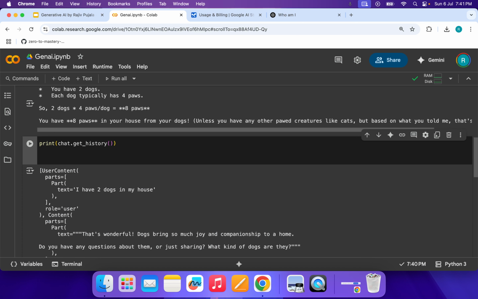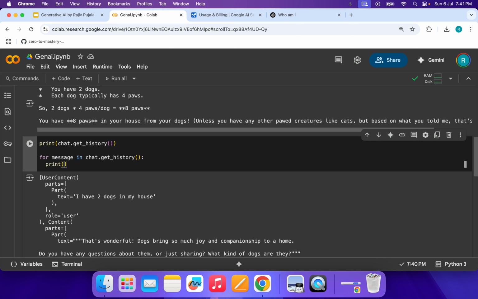So what I'm going to do is, for message in chat.get_history, for each one I want to print f-string role, message.role.